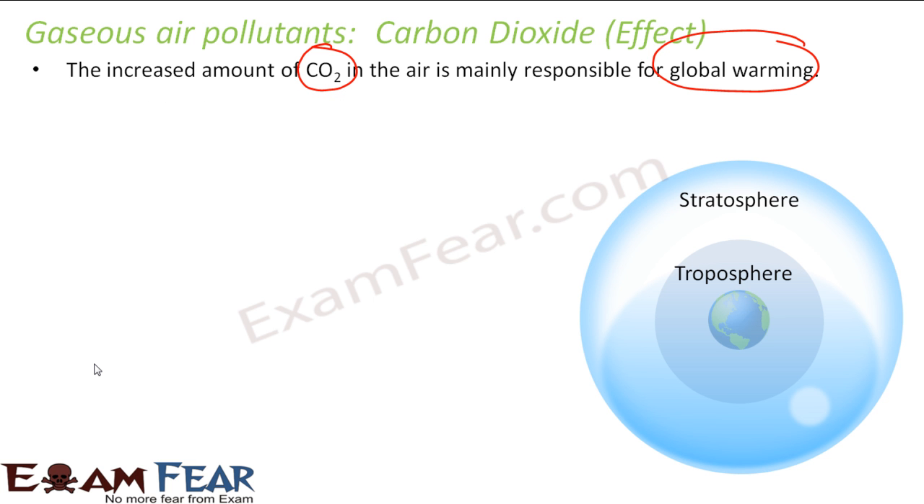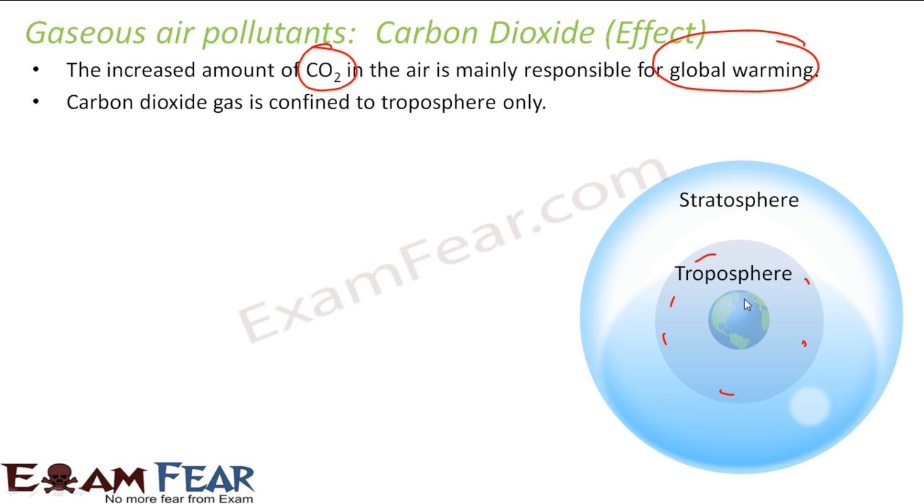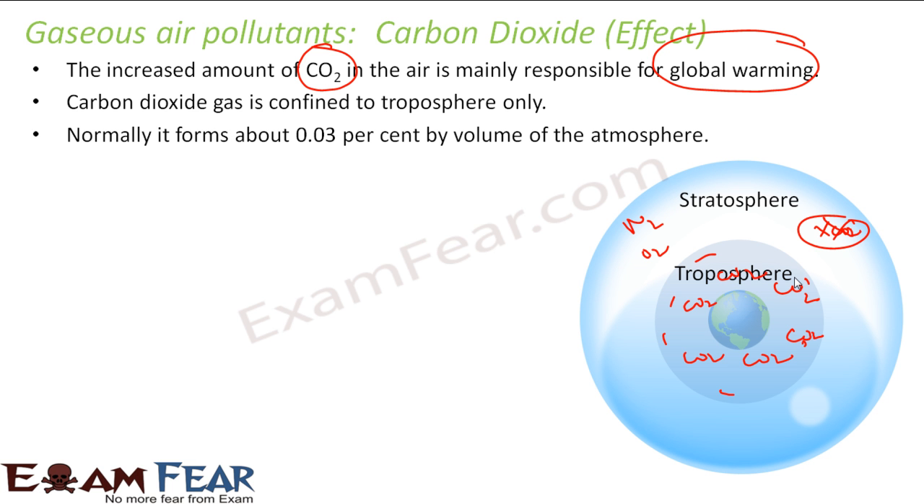But before we talk about this, let's understand some basics. Carbon dioxide is confined only in the troposphere. This is my troposphere. So my carbon dioxide is only in this zone. Correct? Here I told I have nitrogen, oxygen, all these things in the stratosphere. But carbon dioxide is there only in the troposphere. There is no carbon dioxide here. Also, it is only 0.03% by volume in the atmosphere. Very small amount.